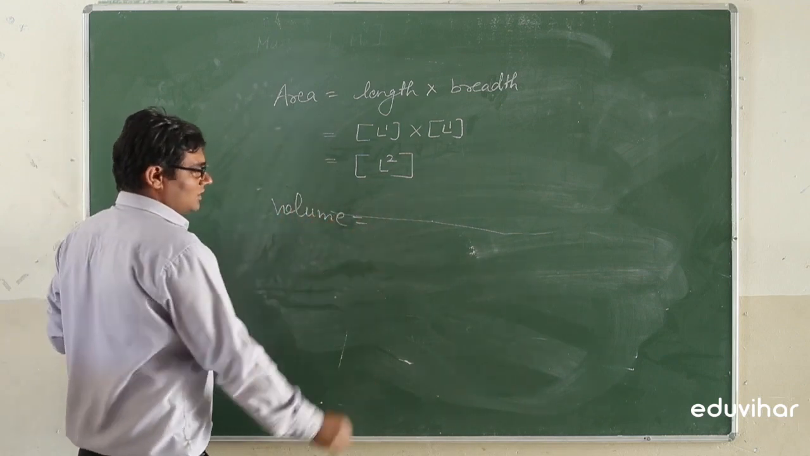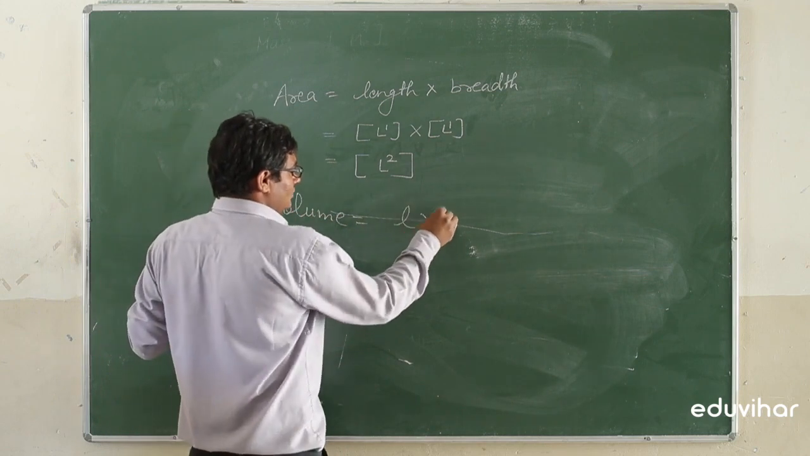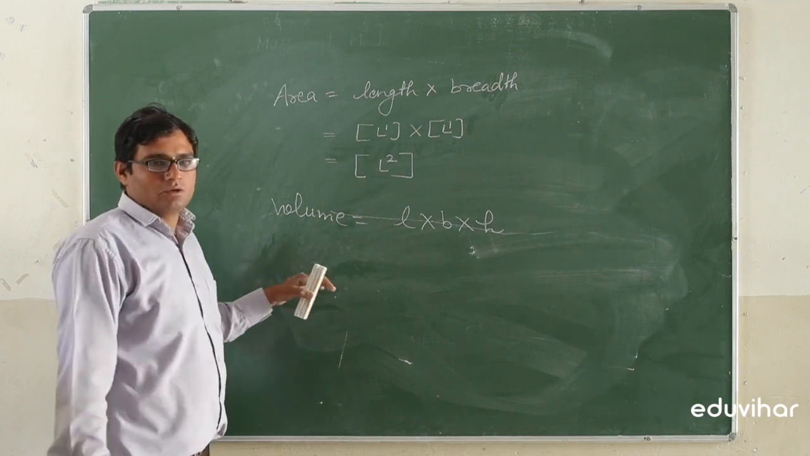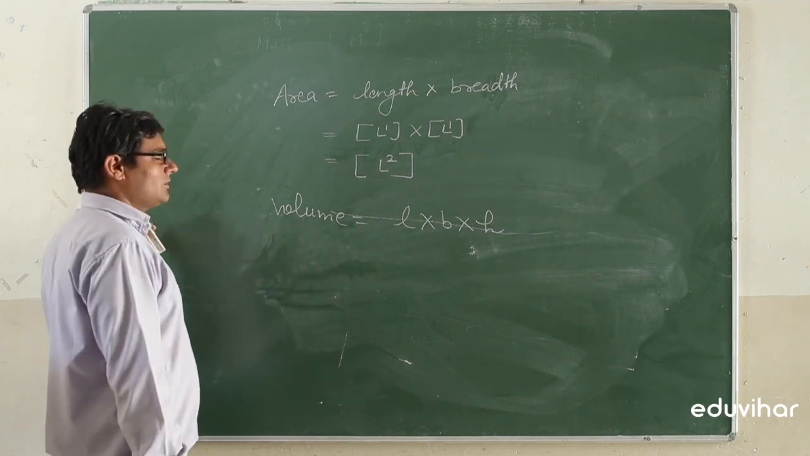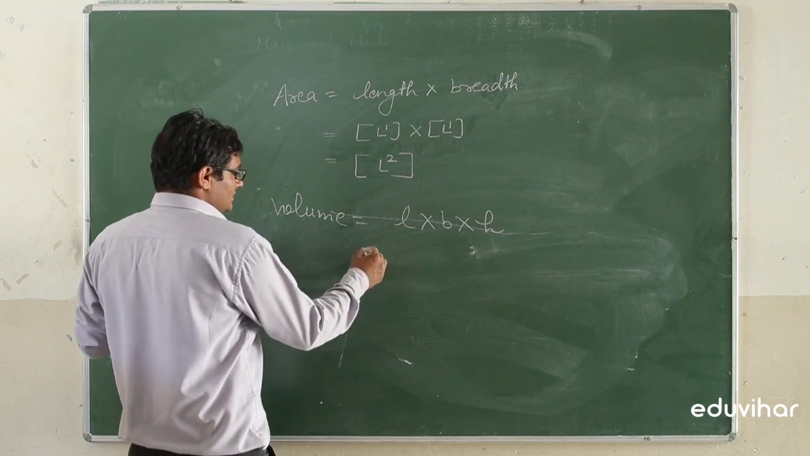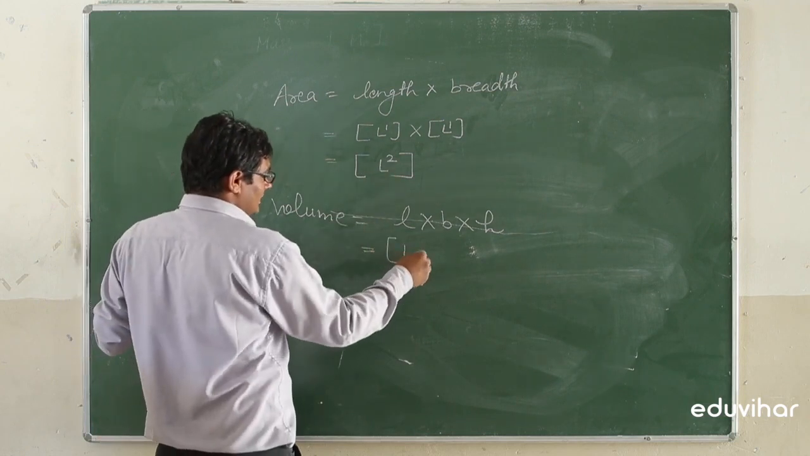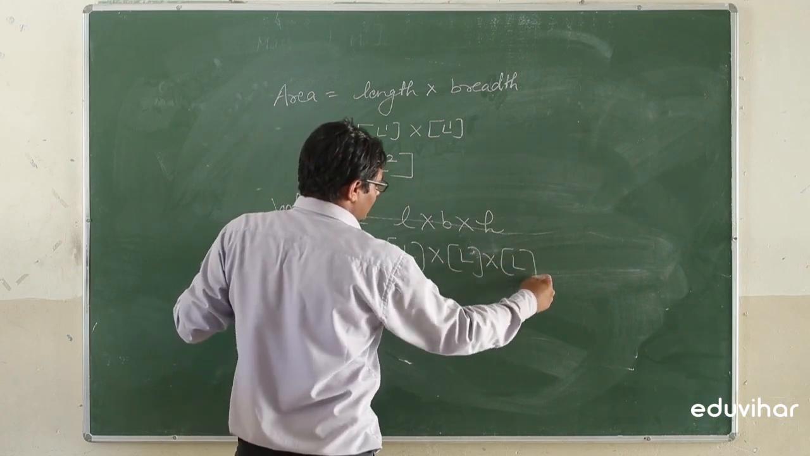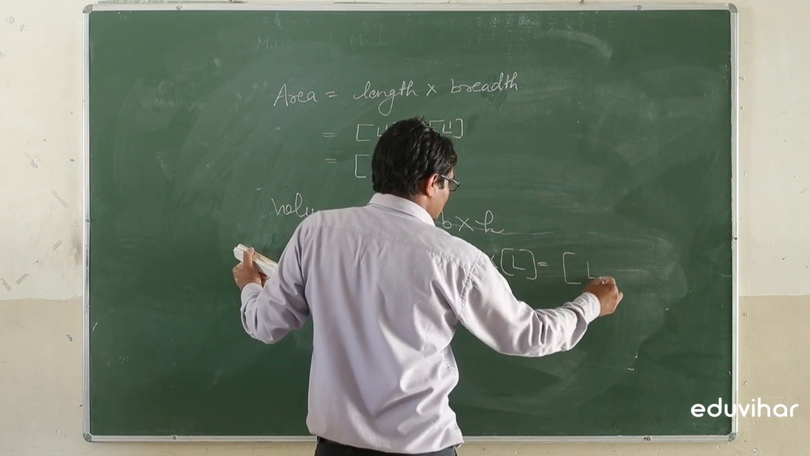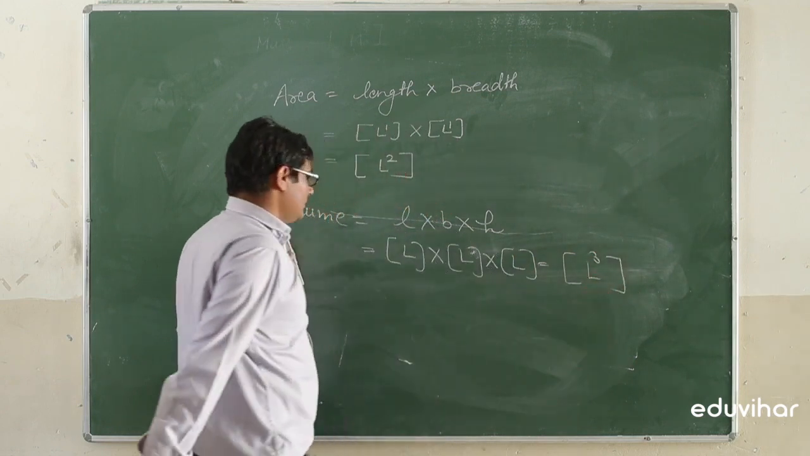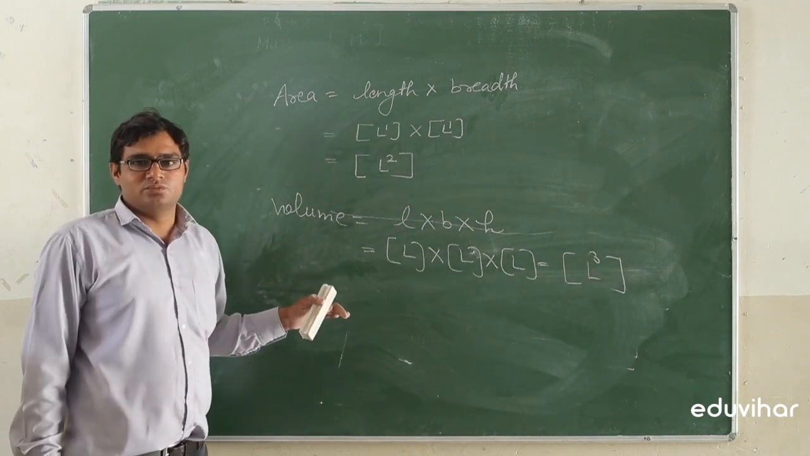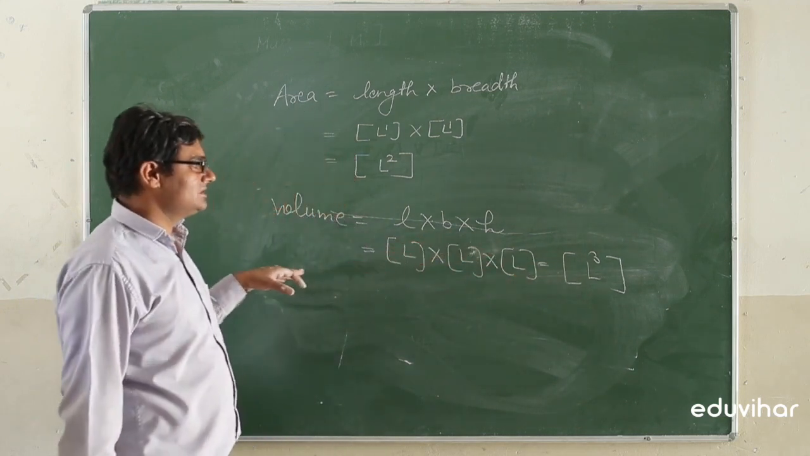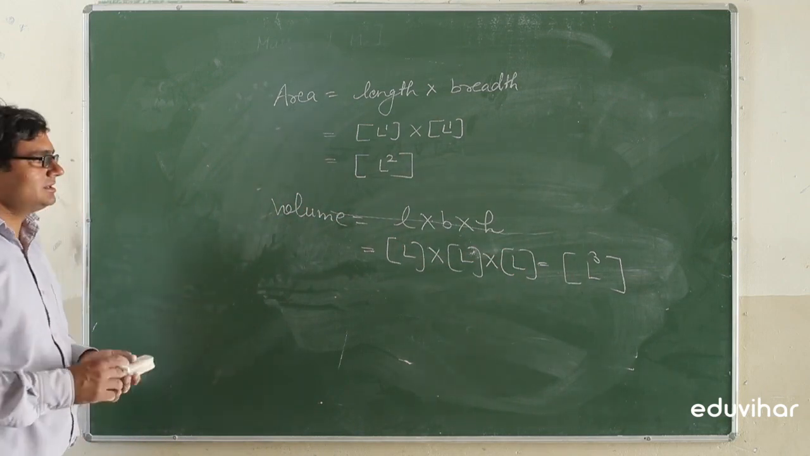Next is volume. Volume is length into breadth into height. Length, breadth and height are all termed as length, all are termed as distance. So this will have the dimension L into L into L, which can be calculated as L cube. So the dimensional formula for the volume is L cube, and the dimension of the length is 3. There is no dimension for the mass and time.